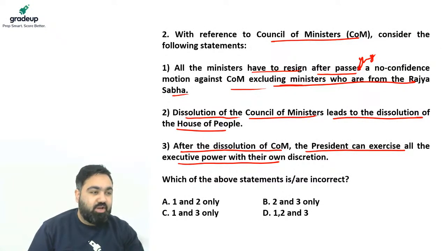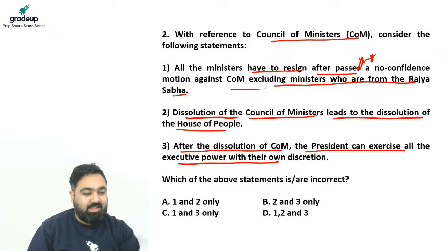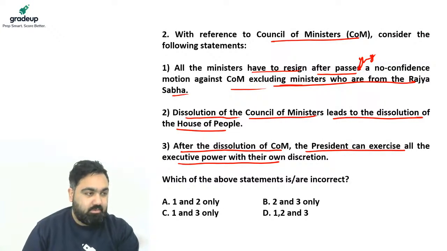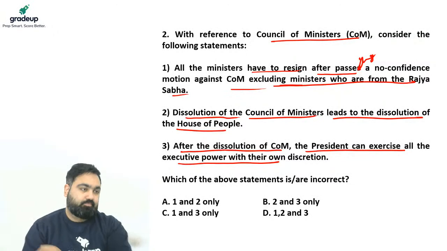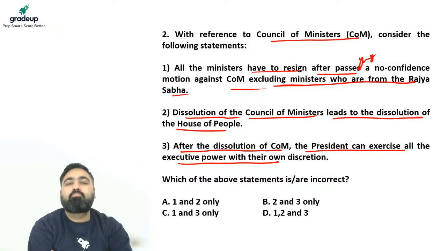Read the question carefully before putting your answer in the chat, okay? Suraj has given me an answer in the chat. Read it carefully. Simran also has given me an answer in the chat. Okay, Disha also has given an answer in the chat. Let's see if others can also get it right.